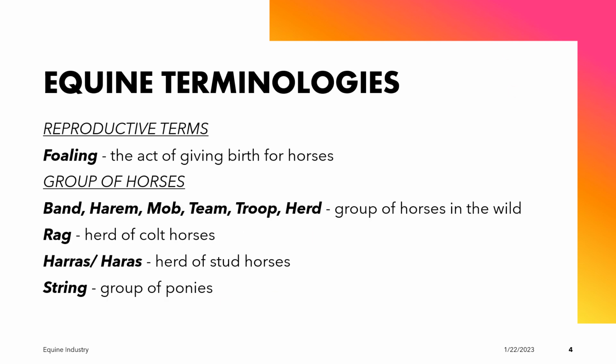For the reproductive terms, we have the term foaling. Foaling is the act of giving birth or parturition in horses. These are the different equine terminologies for groups of horses. For example, we have the band, the mob, and the herd. These are groups of horses in the wild. Rag refers to the herd of colt horses. Harass refers to the herd of stud horses, and the string refers to the group of ponies.